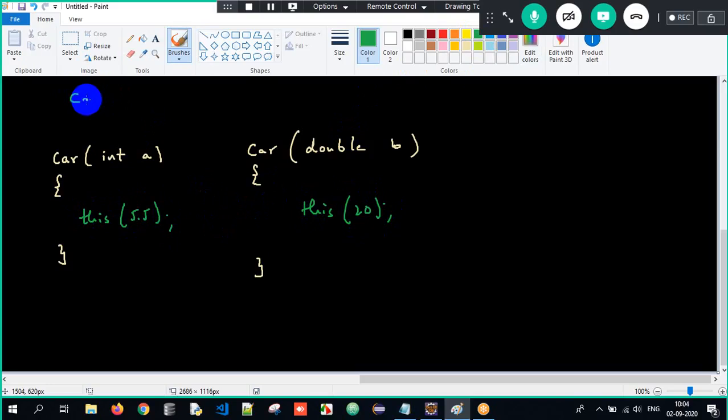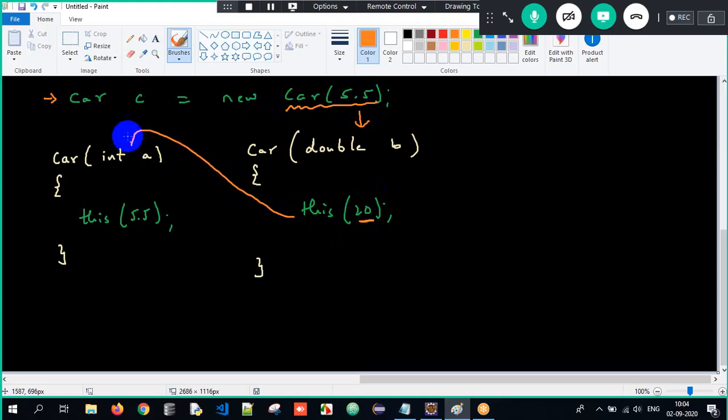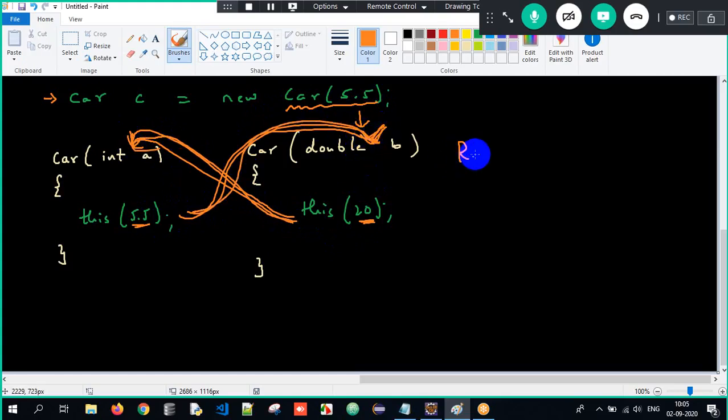And when I create an object Car c equals new Car of 5.5, internally what will happen? Sir, when we create an object, the constructor will get called here. So this constructor will get executed. This of 20 meaning control will go here, and this of 5.5 meaning control will go here. Again this of 20, control will go here. This of 5.5, control will go here. This of 20. Can you see here? Recursively they are calling each other. This recursive chaining is not possible.